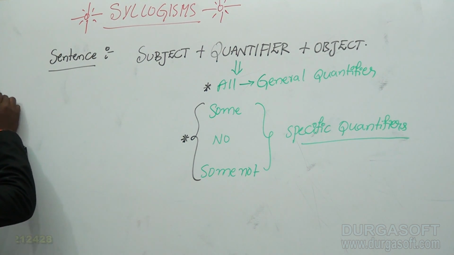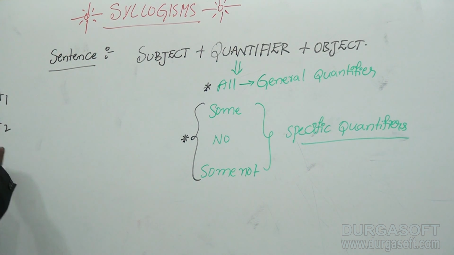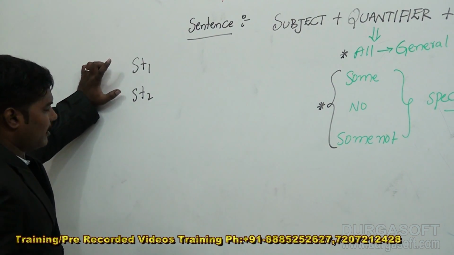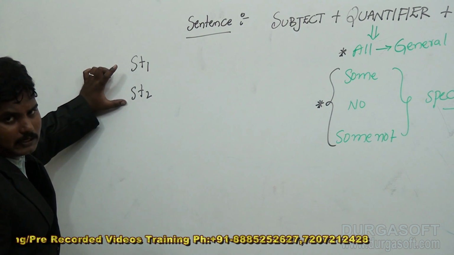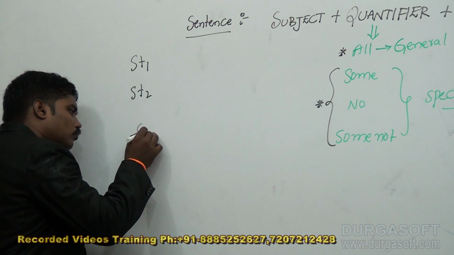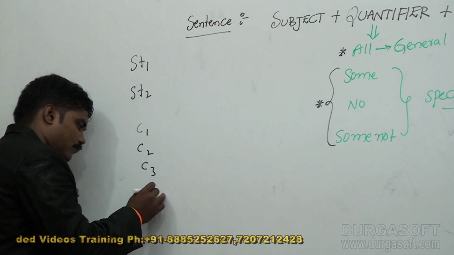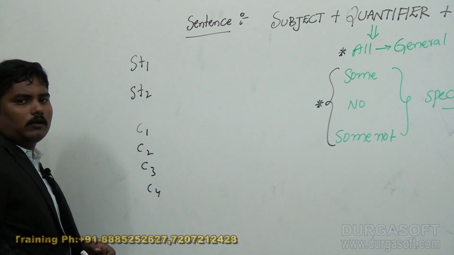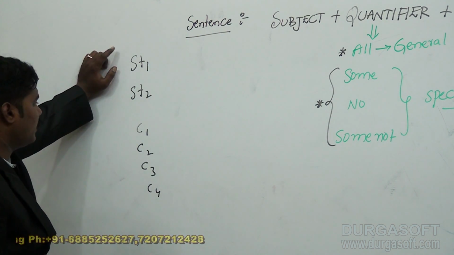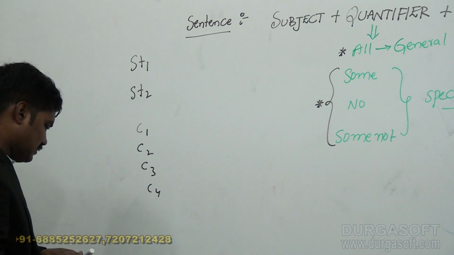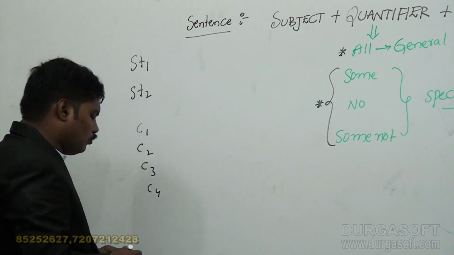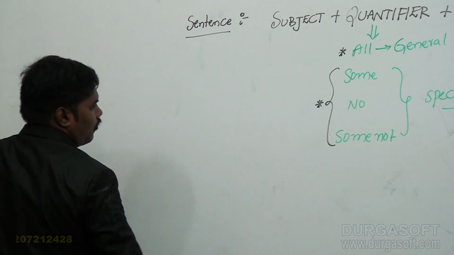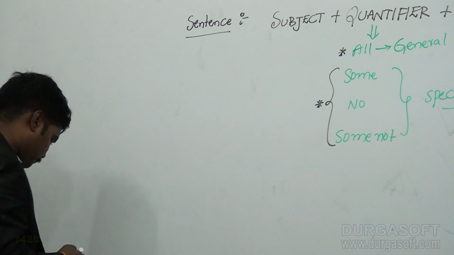In this topic, the question format is like this. He gives the statements, first of all statement 1 and statement 2, or statement 3, statement 4, or statement 5, statement 6 also. If he gives statement 1 and statement 2, he gives the conclusions C1, C2, C3 and C4. You should check which conclusion follows the statements he has given. Before getting into this, we should learn the concept first. Later we will discuss the questions. This is the model of the questions.